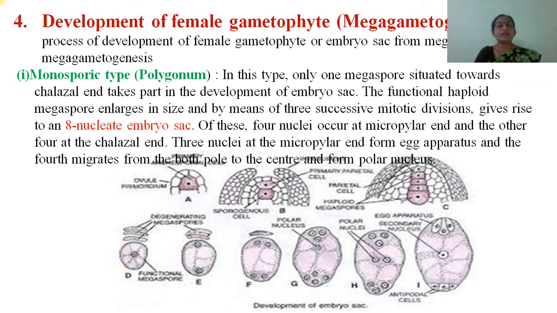The functional haploid megaspore enlarges in size and by 3 successive mitotic divisions gives rise to an 8 nucleate embryo sac. Of these, 4 nuclei occur at the micropylar end and the other 4 at the chalazal end. 3 nuclei at the micropylar end form the egg apparatus, and the 4th migrates from both poles to the center and forms the polar nucleus.